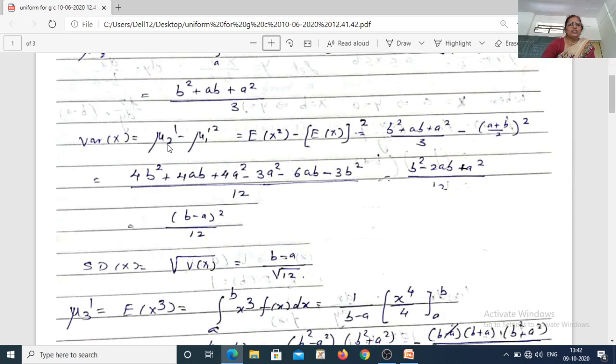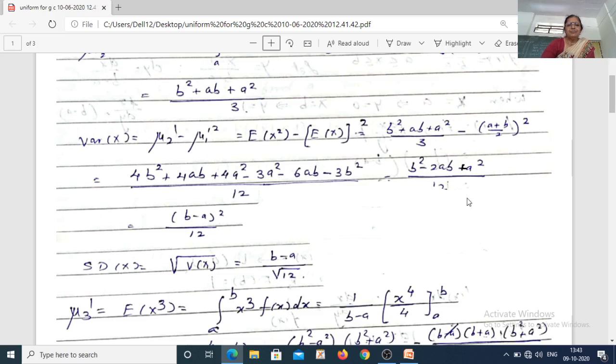Therefore, variance of x is mu2 dash minus mu1 dash square, which is expected value of x square minus expected value of x whole square, which is (b square plus ab plus a square) upon 3 minus ((a plus b) by 2) square. So if you take LCM, here we have 4 and 3, so LCM is suppose 12. So multiply this numerator by 4 minus this numerator by 3. So the numerator will be a square plus 2ab plus b square multiplied by 3. Since there is a minus sign, each and every term in this expression will be negative.